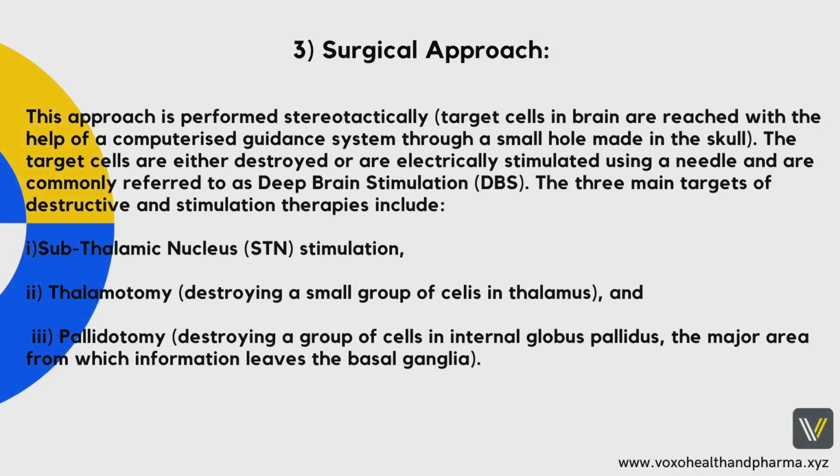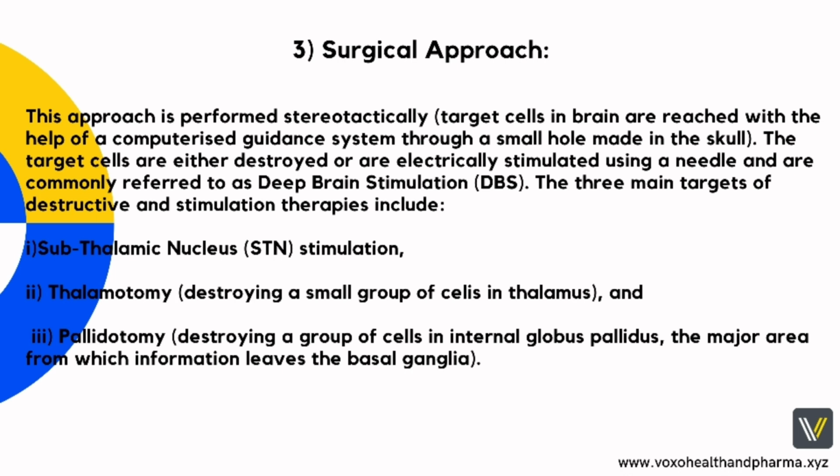3. Surgical approach. This approach is performed stereotactically. Target cells in the brain are reached with the help of a computerized guidance system through a small hole made in the skull. The target cells are either destroyed or are electrically stimulated using a needle and are commonly referred to as deep brain stimulation, DBS.